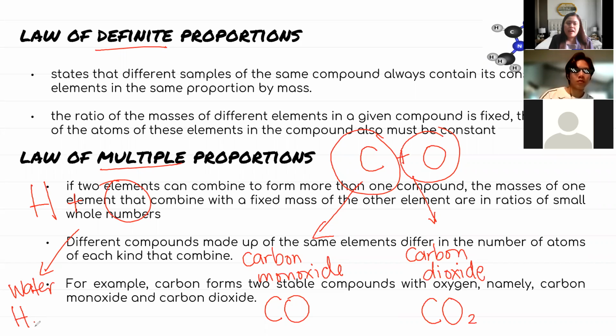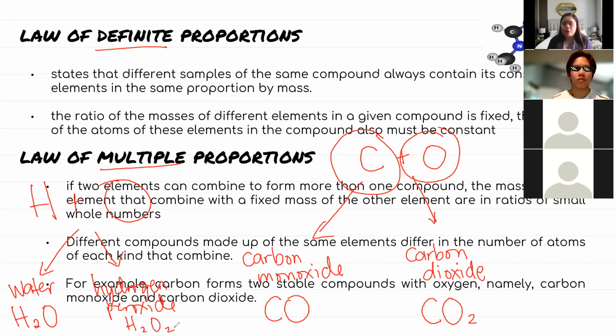For water to be formed, kailangan niya ng dalawang hydrogen and isang oxygen. But the same elements can also combine to form another compound, hydrogen peroxide. Pero iba ang proportion: dalawang hydrogen and dalawang oxygen. That is what you call the law of multiple proportion. Pag meron kang dalawang elements, pwede sila mag-combine and mag-form ng maraming compounds. Maraming compounds ang pwede nilang ma-form, pero ang kaibahan lang, iba-iba sila ng proportion.